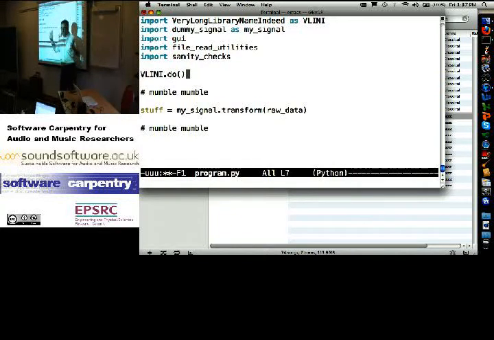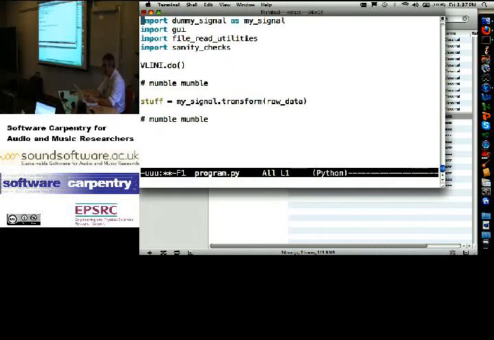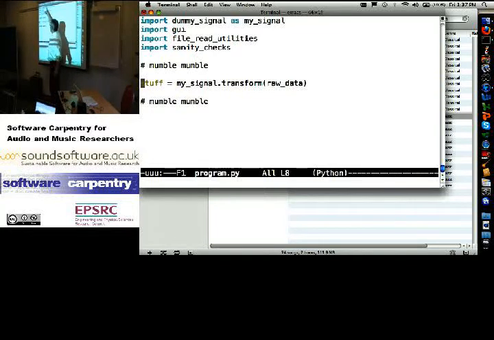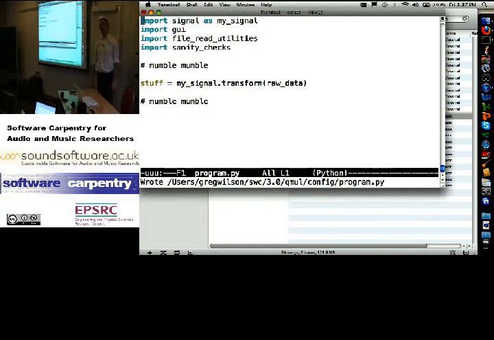Right? Okay. Now watch what I do. Get rid of those. Okay. I am now importing dummy signal as my signal, and I'm calling my signal.transform. Right? So that calls dummy signal.transform because I'm just using my signal as a nickname for that library. Everybody good? If I want to switch back to using the real library, I make one change in one place.